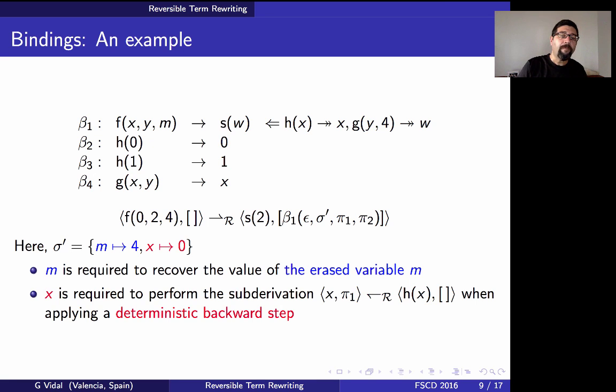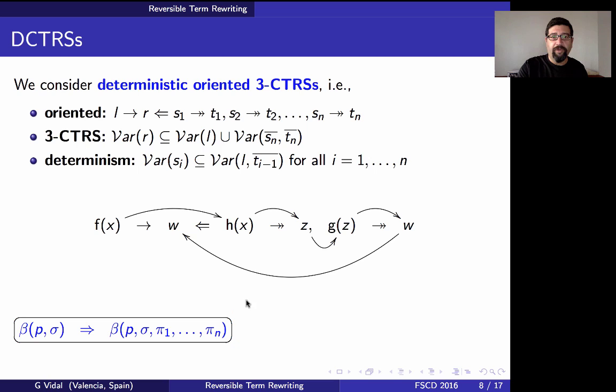Okay, but that's not enough. There is a second kind of binding that we should store, and the reason why we need these bindings is because when we apply the rule backwards, it should also be deterministic. In other words, consider, for instance, this rule, which is deterministic in both directions, forward and backward.